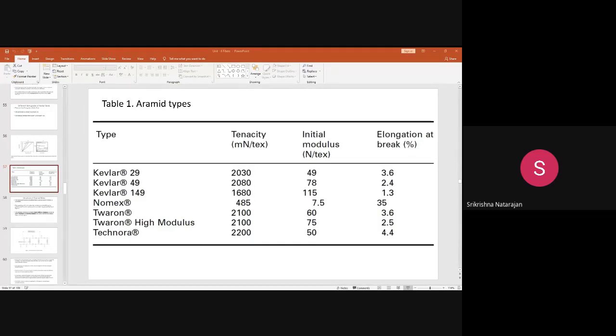So what is this para-oriented structure, and what is its importance? See, they have the extended chains. The molecular chain is extended and highly oriented and almost completely crystalline. So this has a very highly oriented fiber structure, and these molecules form planar sheets, with the molecules aligned through hydrogen bonding. So these structural features of the aramid fibers are much different when you compare them with the conventional fibers.